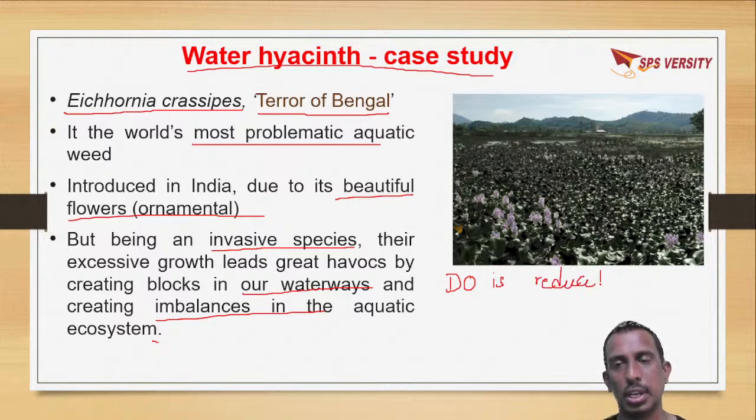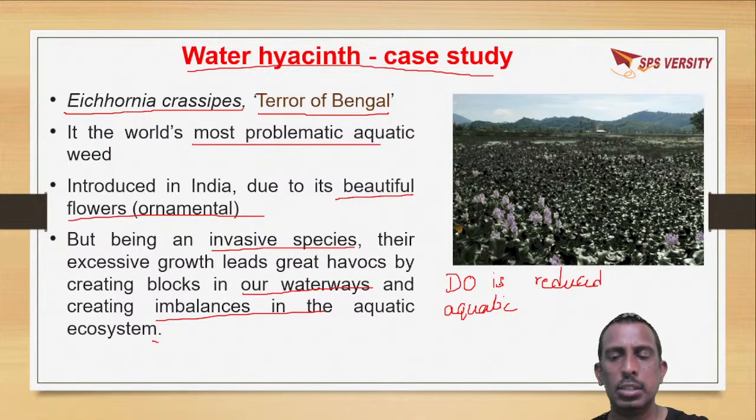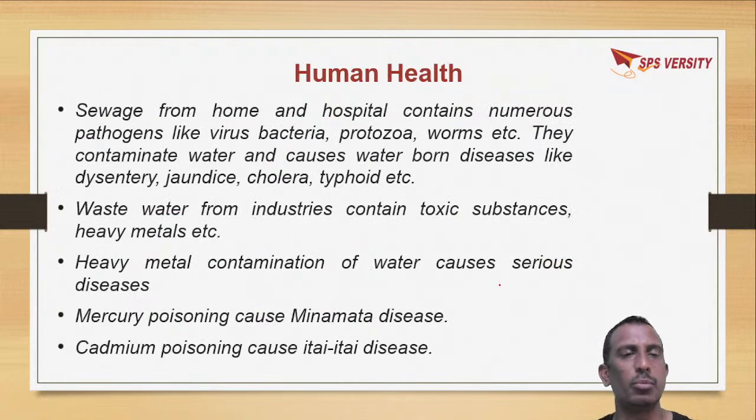Due to this, the aquatic organisms cannot survive. They can't get dissolved oxygen, which leads to the aquatic organisms dying. So this water hyacinth should be removed, otherwise it has a lot of effects on other aquatic organisms.